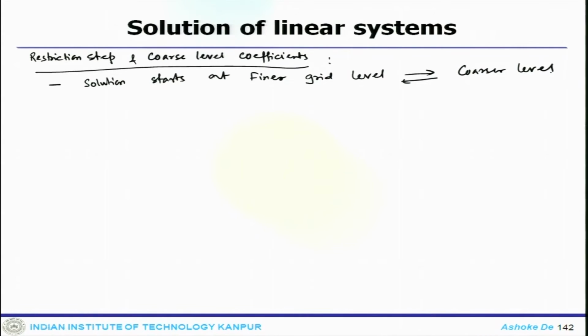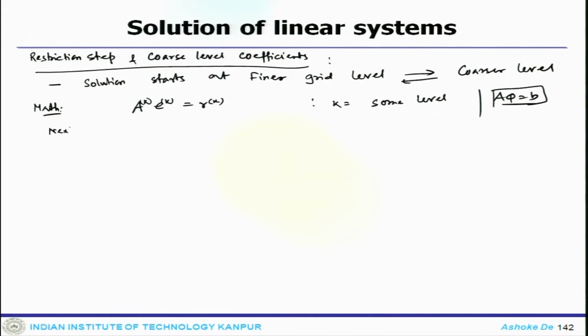If one has to put it mathematically, then one can write A_k E_k equals R_k, where k denotes some level. The actual system that we are solving is A e equals b, that is our standard system. Now, the next coarser level is at k plus 1, and the error will be restricted.